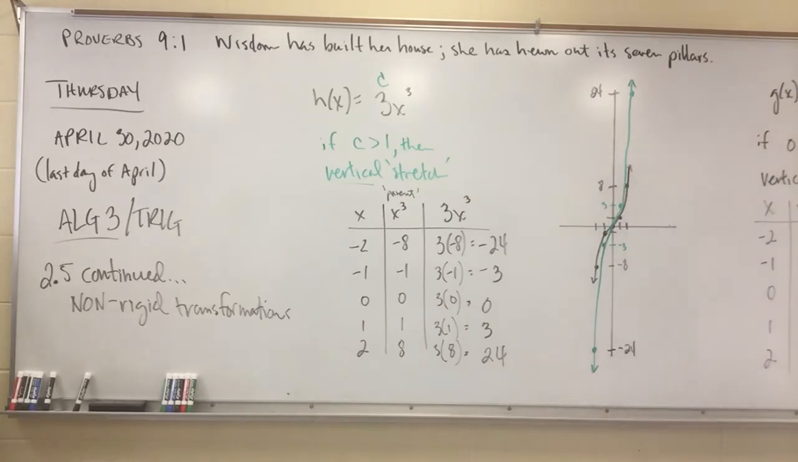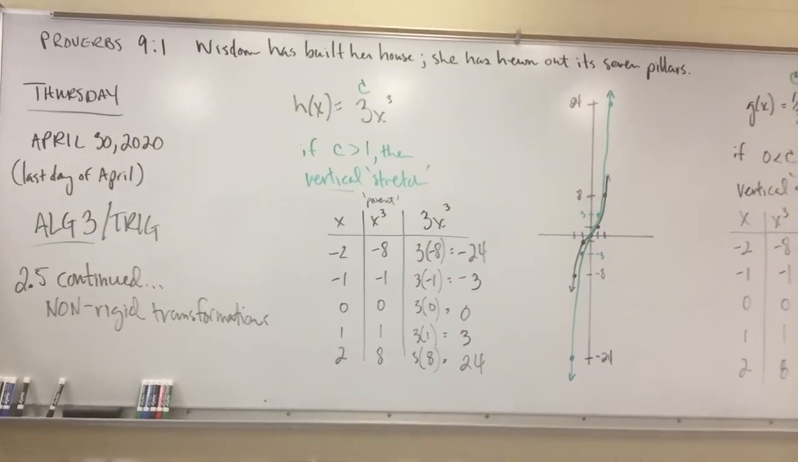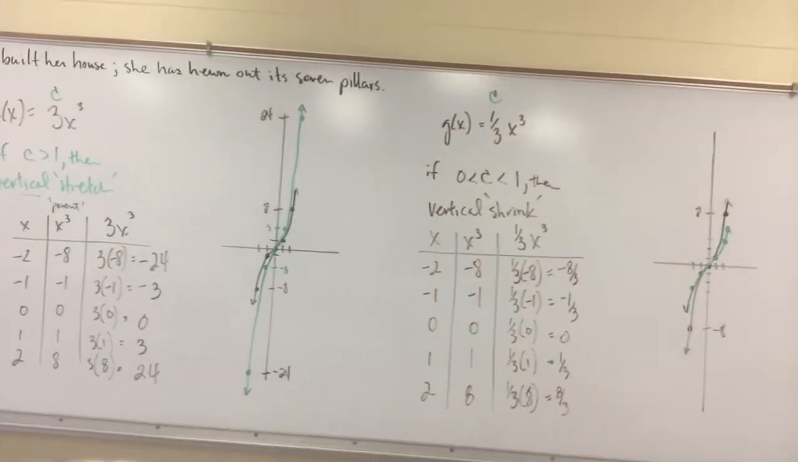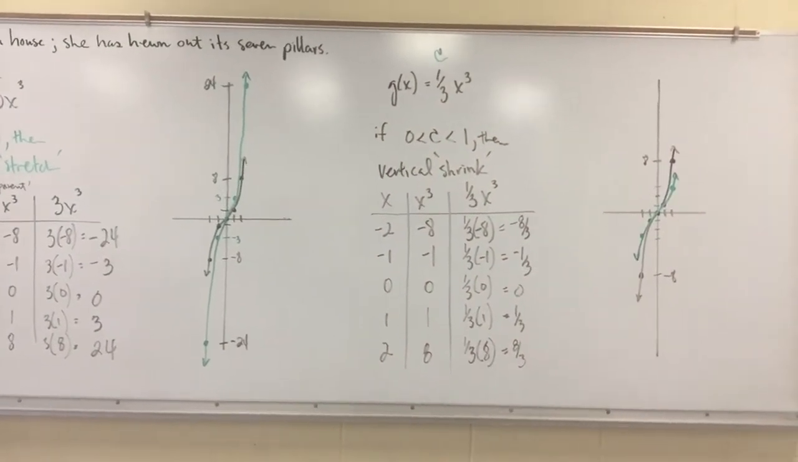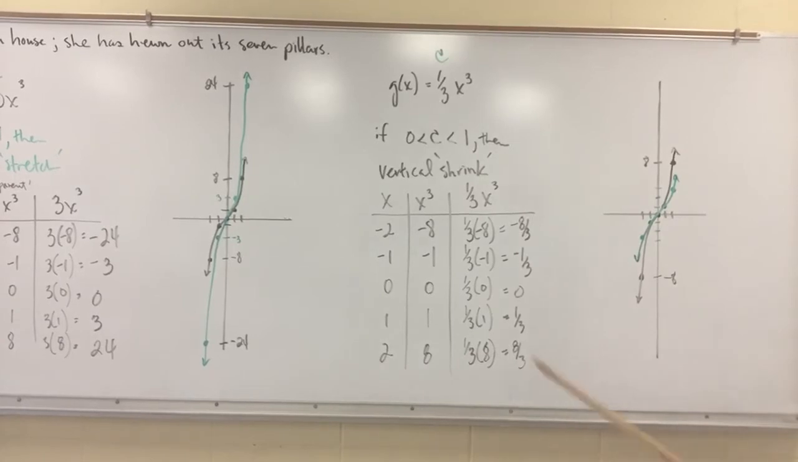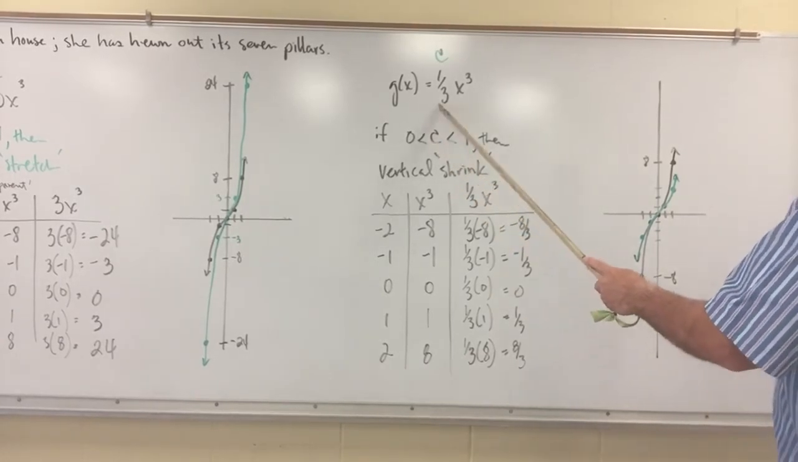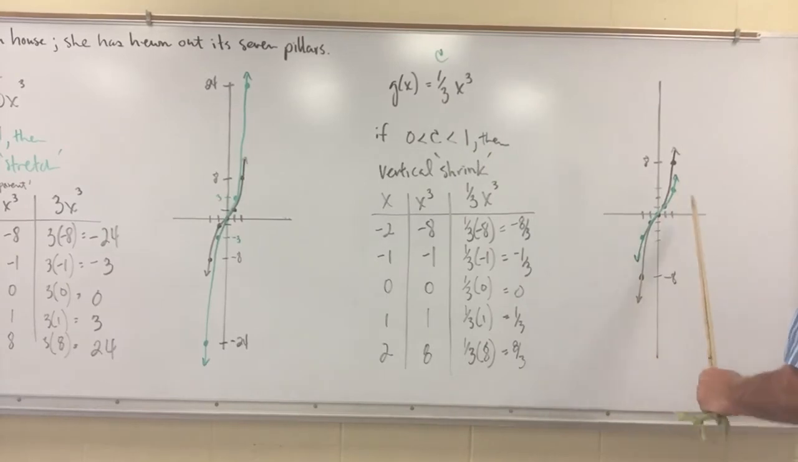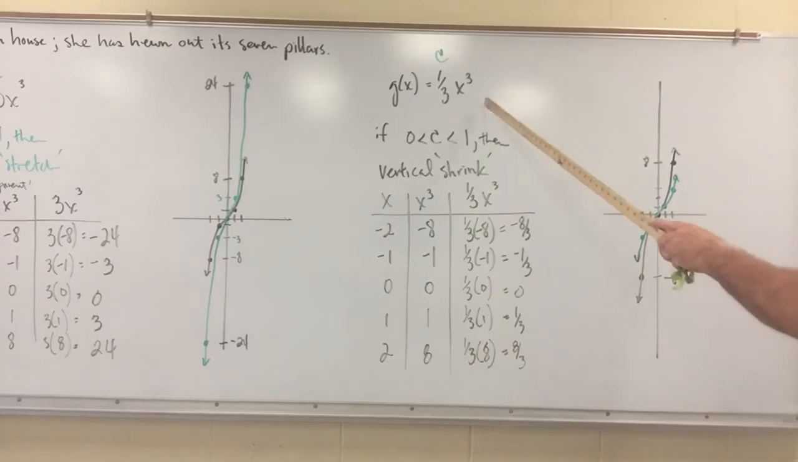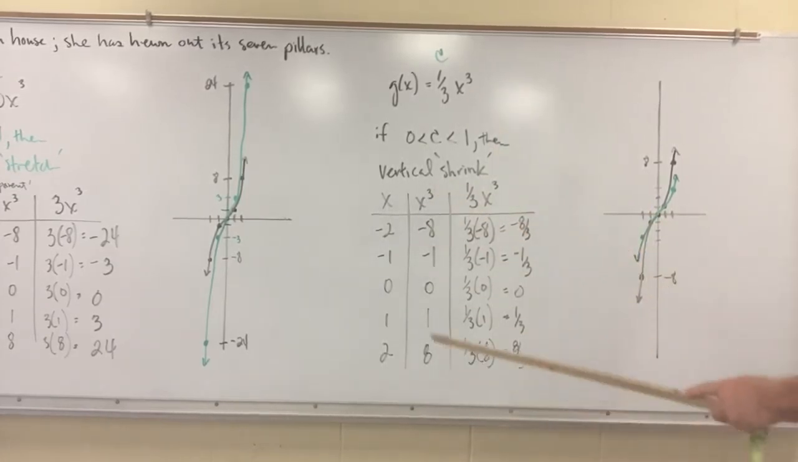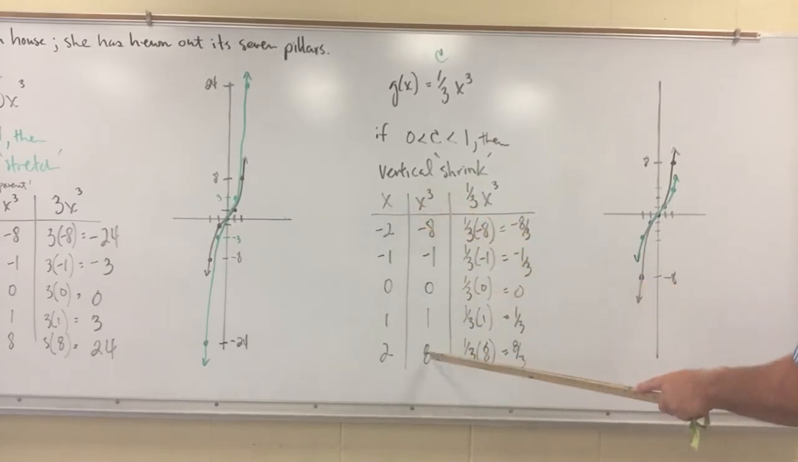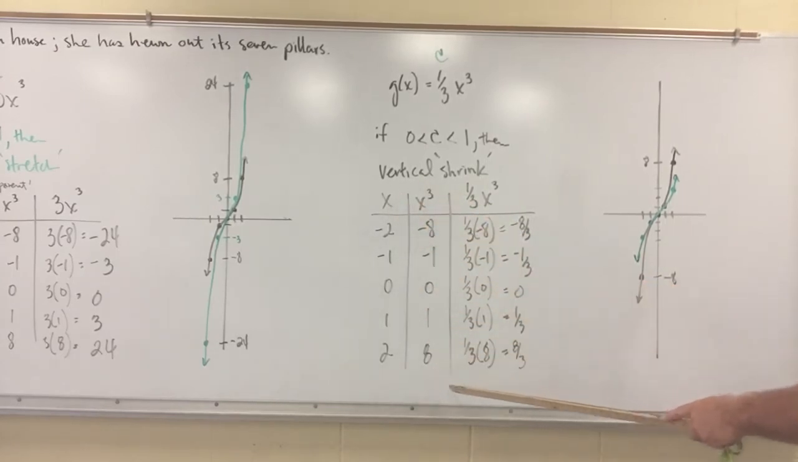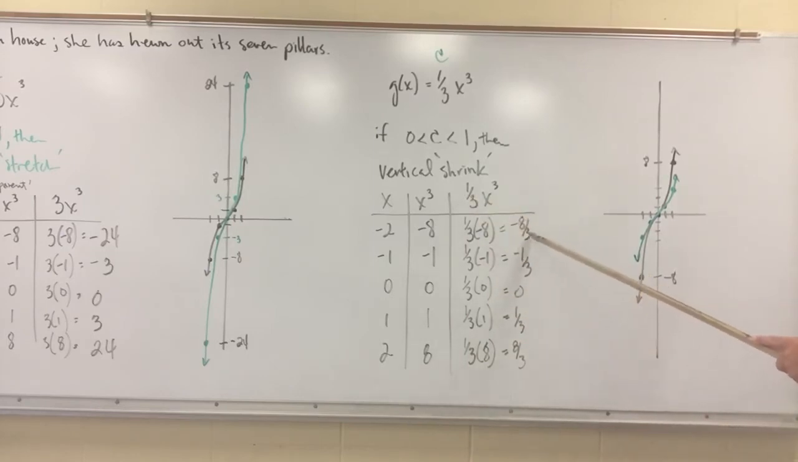All right, let's scoot over and look at a C value that is fractional, or a C value that is less than 1. Now I've chosen one that is greater than 0, so it will be a positive 1/3. You know, if it is a negative 1/3, it's going to flip it across the y-axis because it is an odd function. All right, we're going to call this one a vertical shrink. Taking the same parent function, cubic, these are the y values, or the function values. Multiplying them by 1/3, we range from negative 8/3 to positive 8/3.